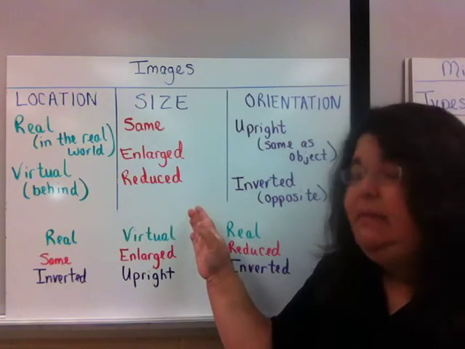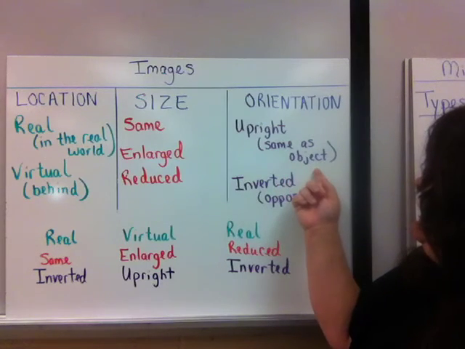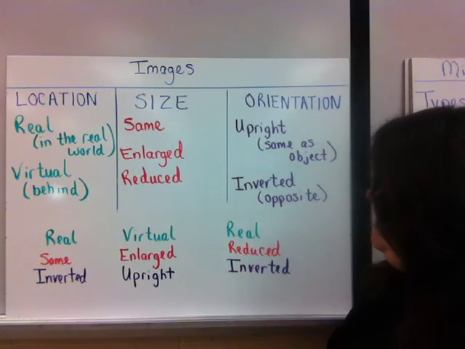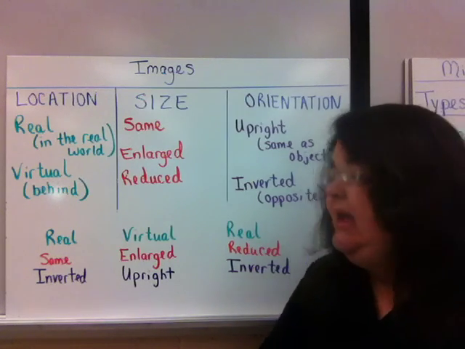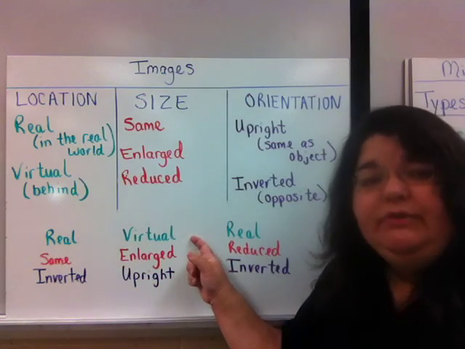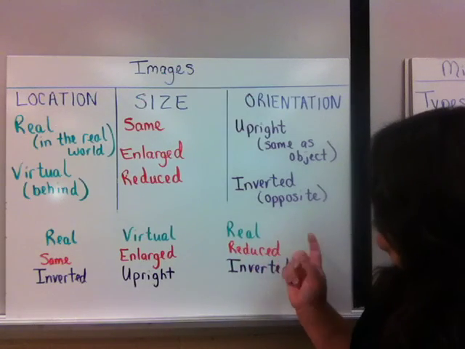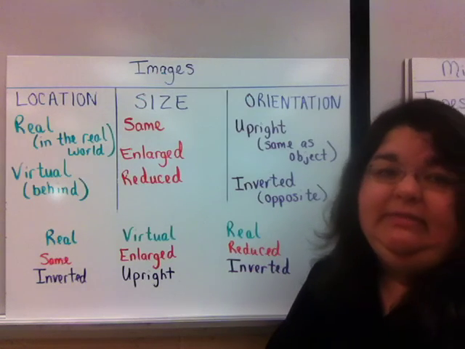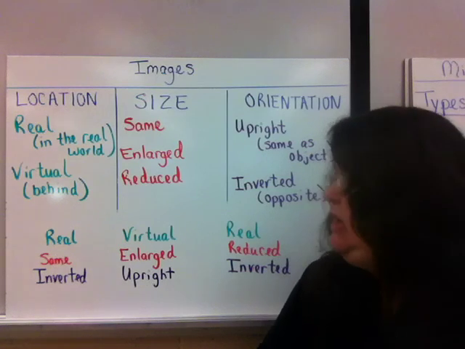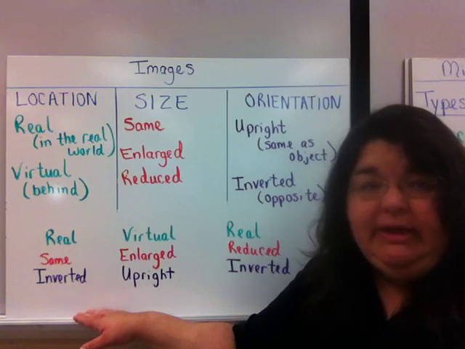Size, I think, is self-explanatory, and orientation is upright if the image stays the same as the object, and inverted if it's in the opposite orientation of the object. So I could have a real, same size, inverted image, or I could have a virtual, enlarged, upright image, or I could have a real, reduced, inverted image. And so as we create some of our images in class, please be sure to use one word from each category.